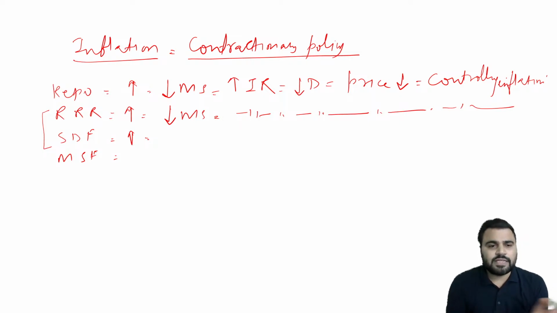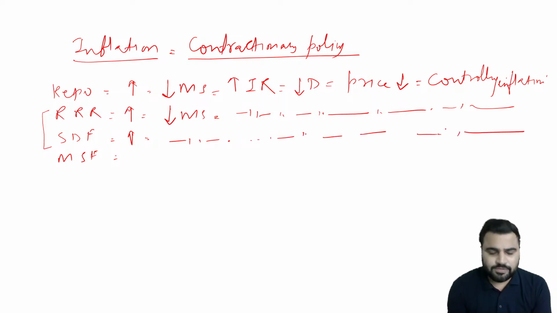Banks will start parking their funds with the Reserve Bank of India, because RBI is now paying a higher interest rate, which will lead to a decrease in money supply in the economy. That will in turn lead to an increase in the interest rate, and that will lead to a decrease in demand, a decrease in price, and ultimately it will end up controlling the inflation in the economy. Got it? Similarly, if I tell you about the MSF, RBI will increase the MSF.